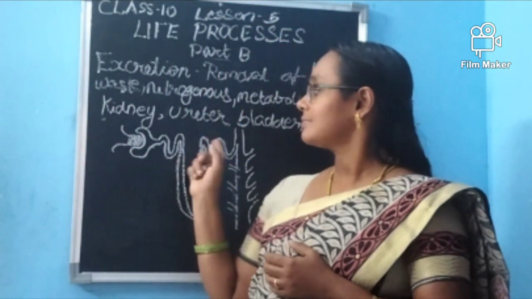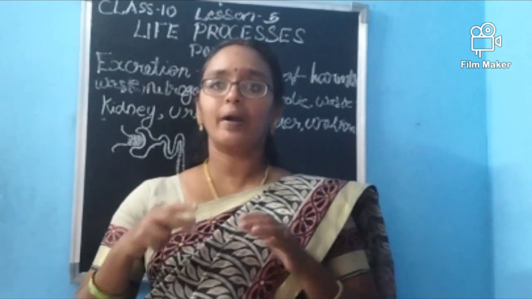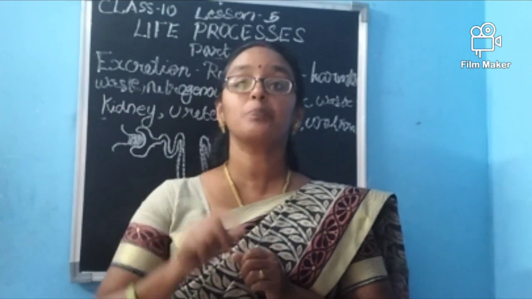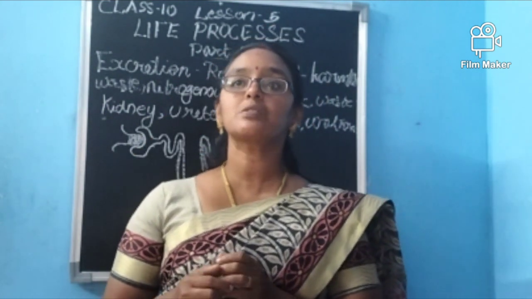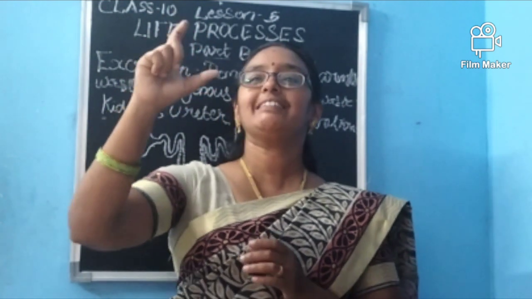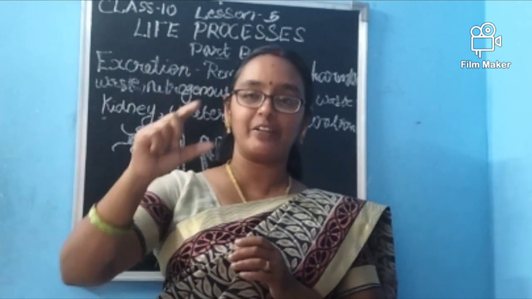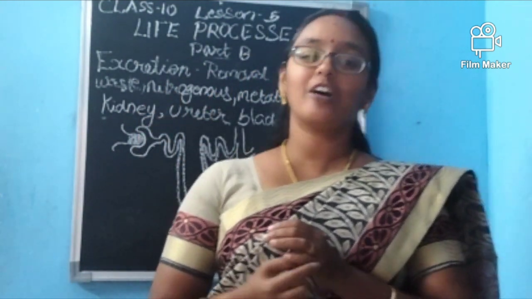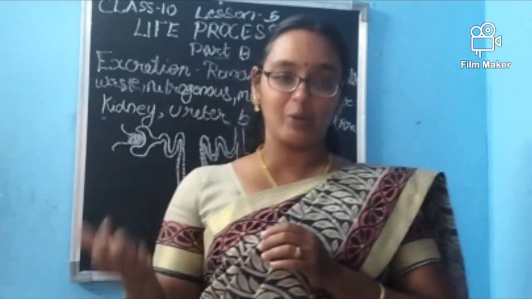Okay, moving for kidney. What is this kidney? How will the kidney be? It's bean shaped. Have you seen the rajma? In that shape, exactly in that reddish color shape. When you are seeing the rajma, you should feel your kidney. So your feeling for eating will be lost, right?